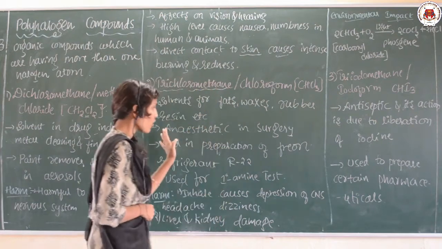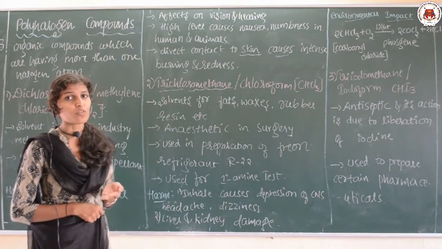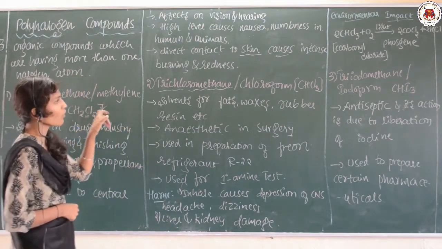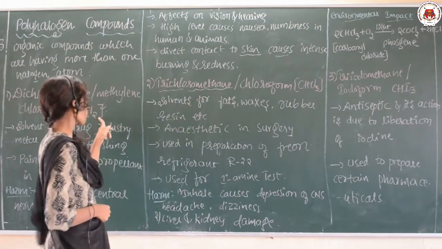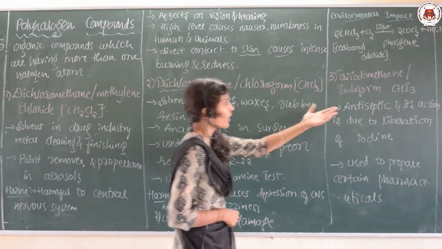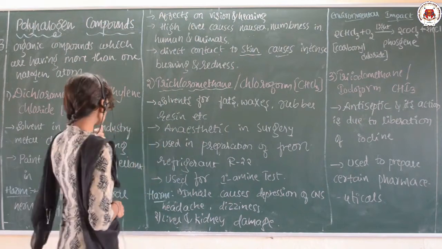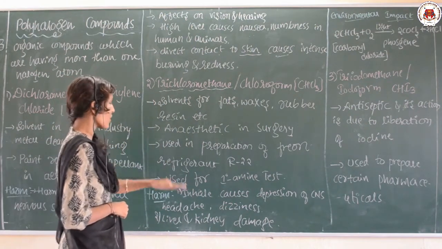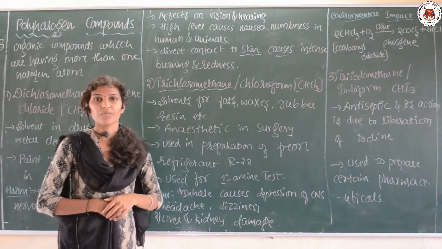All these are polyhalogen compounds, that is, organic compounds having more than one halogen. Here two chlorines are there, here three chlorines are there, which means more than one, and here three iodines. Chlorine and iodine are all halogens. So these are the polyhalogens, and the uses as well as the merits and demerits of those compounds are explained here.